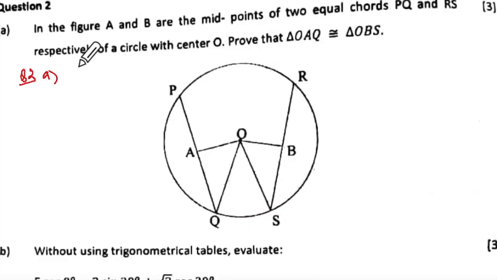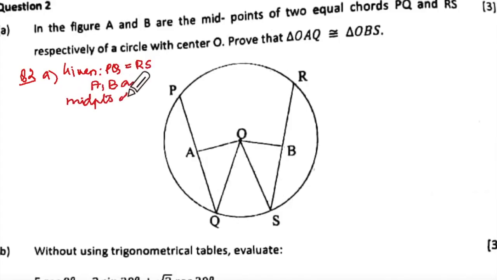Very good. What will we write over here given PQ and RS are two equal chords? So PQ is equal to RS. Correct? And also what you know, that A comma B are what?